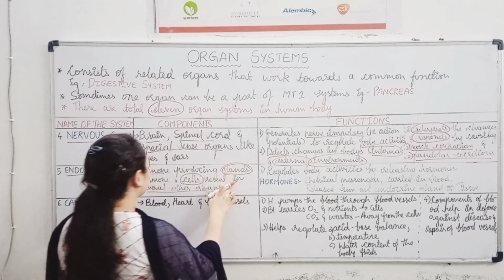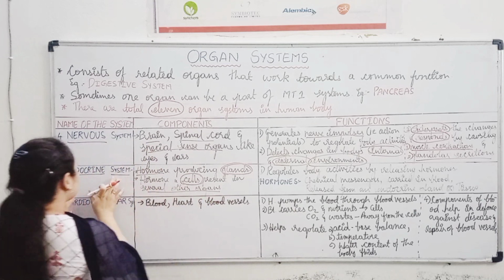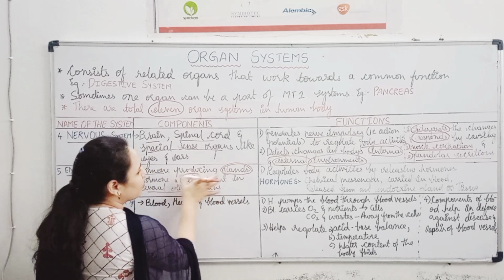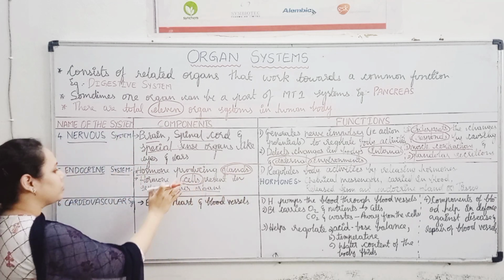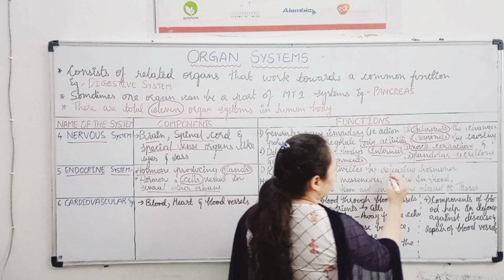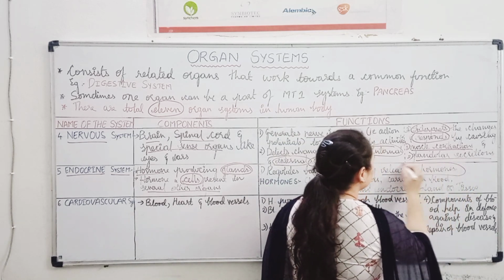So उसका function क्या है? Endocrine system के components क्या है? Basically hormone producing glands and hormone producing cells. So उसका function क्या है? Regulates the body activities by releasing hormones.